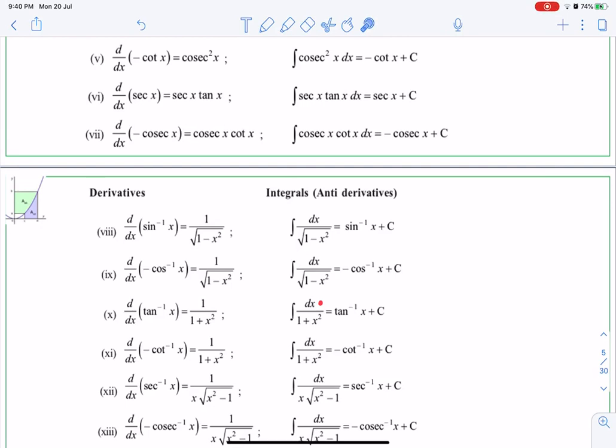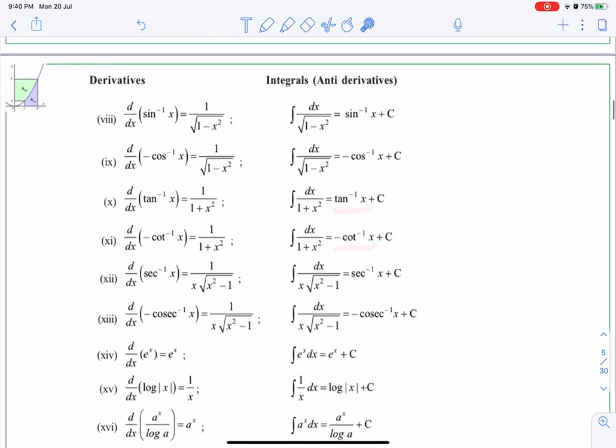And integral of dx upon 1 plus x square is tan inverse x. Dx upon 1 plus x square is also minus cot inverse x. So it can be positive tan inverse or negative cot inverse, the same thing. Similarly here also it can be positive sine inverse or negative cos inverse, the same integral of the same expression. Similarly these two are also the same, but their integration is positive sec square x or negative cosec square x.